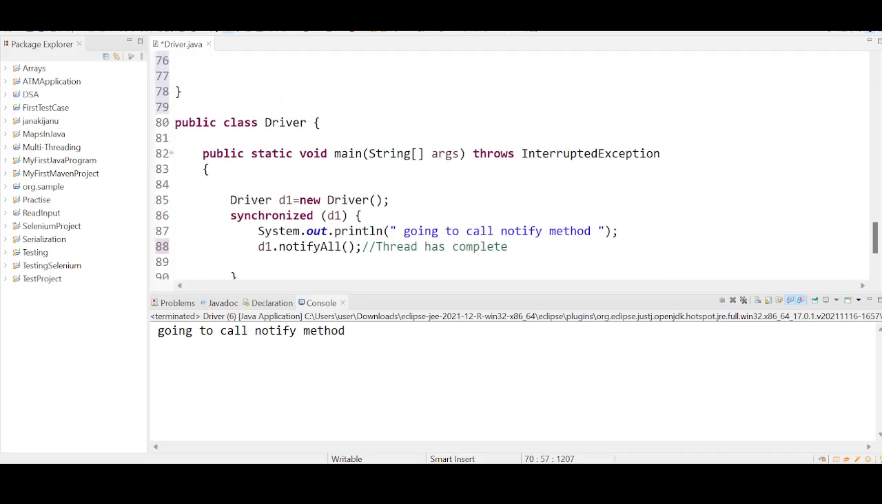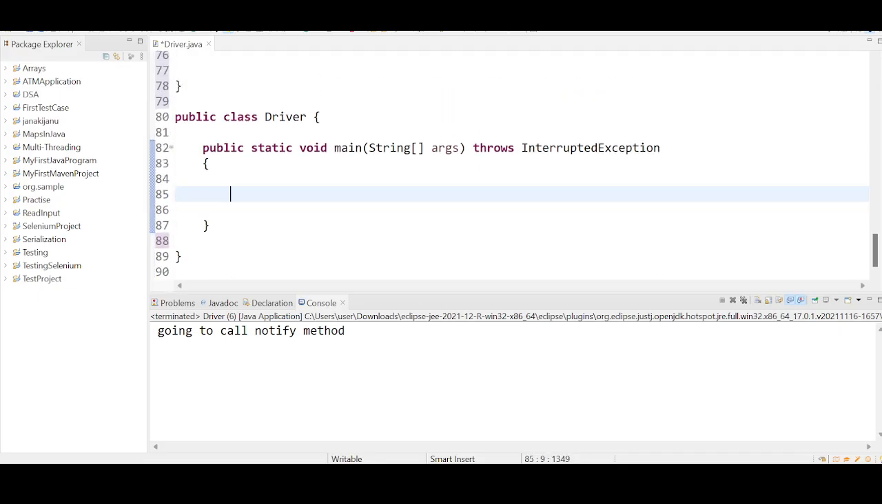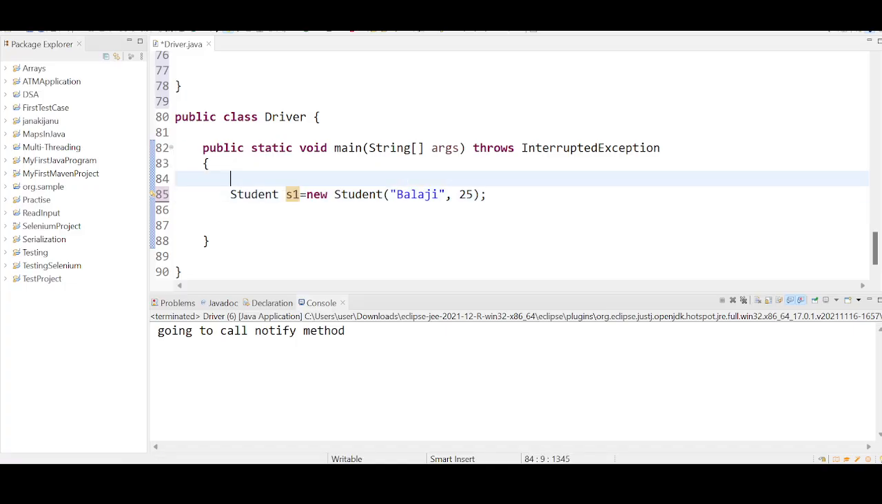What I am doing is taking the main method. Inside this main method, let me create an object for the student. Student s1 equal to new Student. I'm going to pass two values here, Balaji and 25. After passing these two values, this is going to be a common object. On this common object, the two threads are going to communicate.